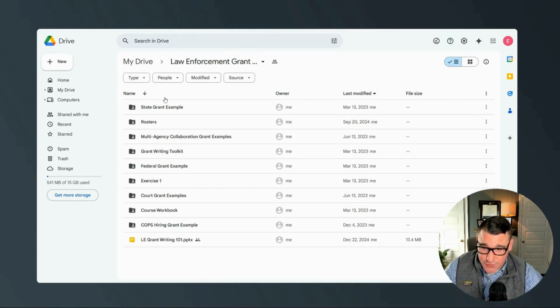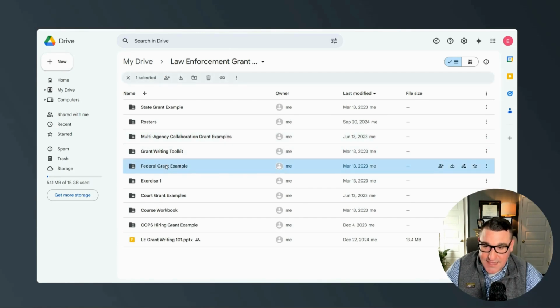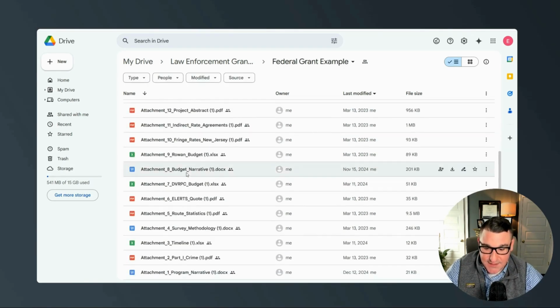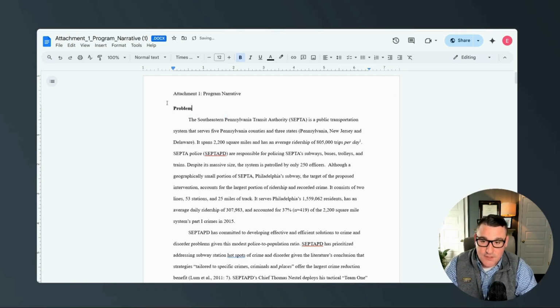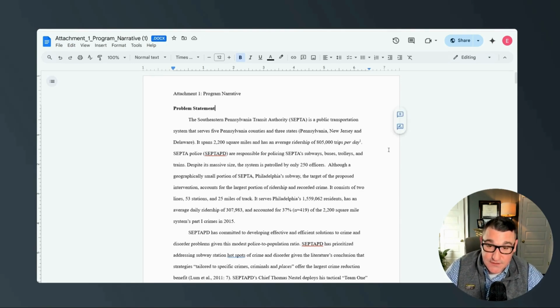So we have different folders that correspond to different aspects of the course. And to give you an example of what I mean about not wanting to edit directly in Google Drive, let's say I went into the federal grant example folder and I wanted to take a look at the program narrative. So if I just open this up by double clicking, first of all, it would stay in Google Drive and I'd have the document in front of me. If I wanted to change statement of the problem to problem statement, it's going to change that for me as well as for anybody else who has access to this link. So you don't want to do that.